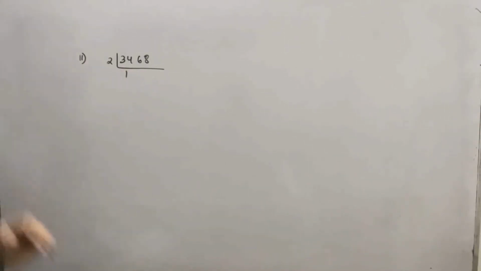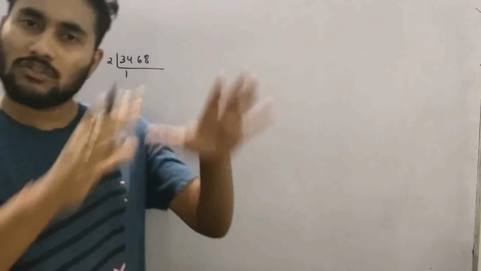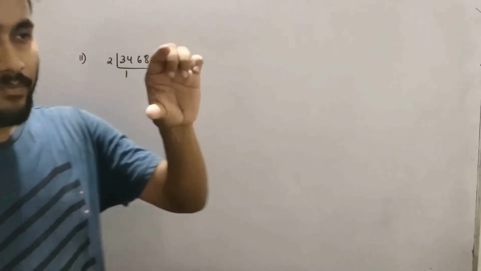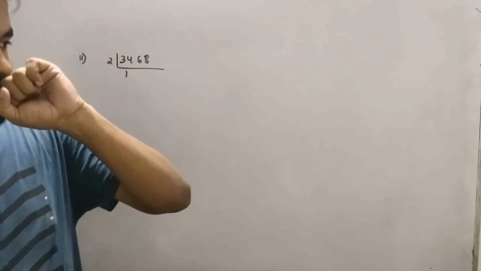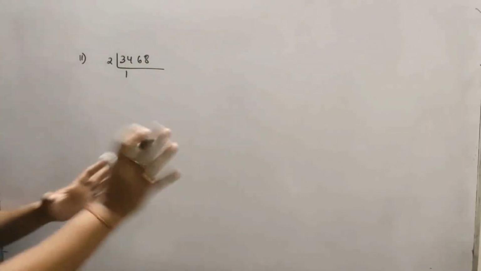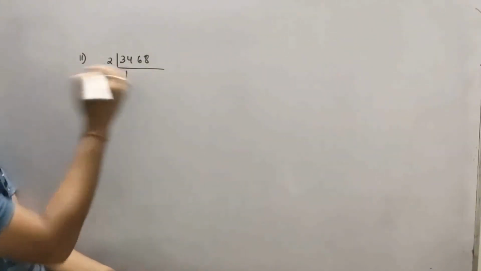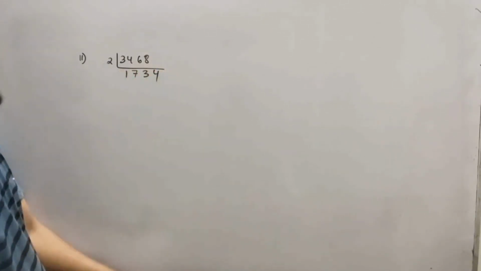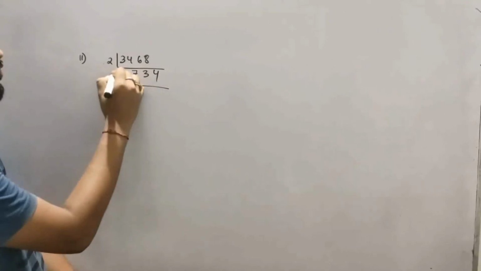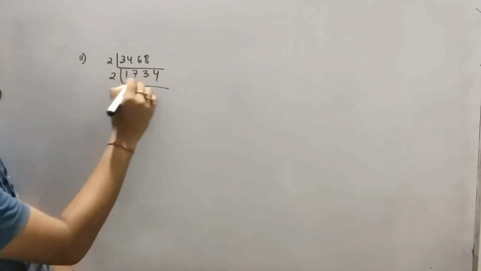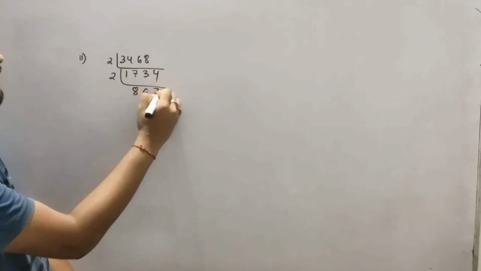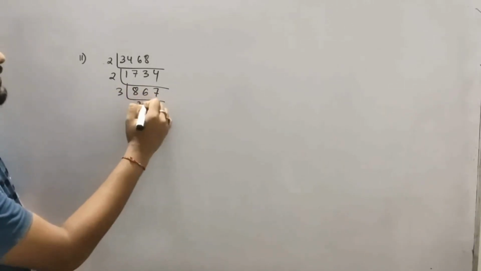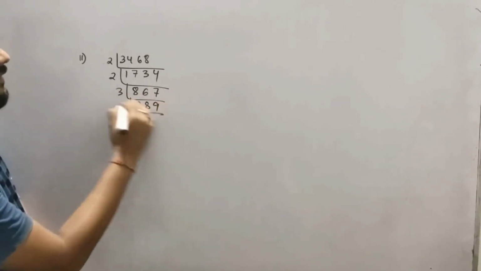Okay, one thing you do. Today you just do the factorization method and what should be multiplied. I am doing. 2 1s are 2, 2 7s are 14, 2 3s are 6, 2 4s are 8. Done. 2 8s are 16, 2 6s are 12, 2 7s are 14. Okay, then this is divided by 3, 3 2s are 6, 3 8s are 24, 3 9s are 27, and then what?